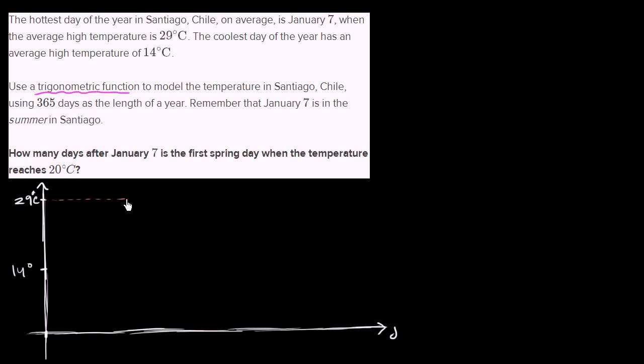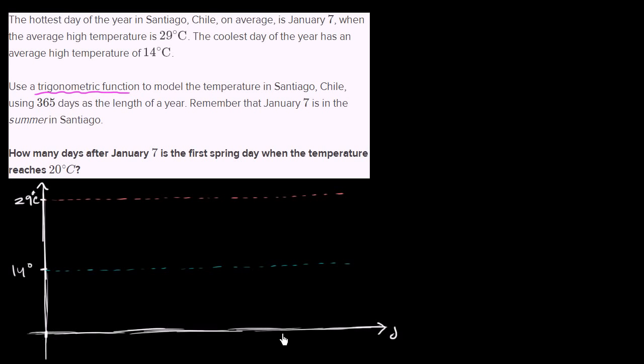Our temperature is going to vary. The highest average day, which they already told us is January 7th, we get to 29 degrees Celsius. And then the coldest day of the year, on average, you get to an average high of 14 degrees Celsius. So it looks like this. We're talking about average highs on a given day. And the reason why a trigonometric function is a good idea is because it's cyclical.